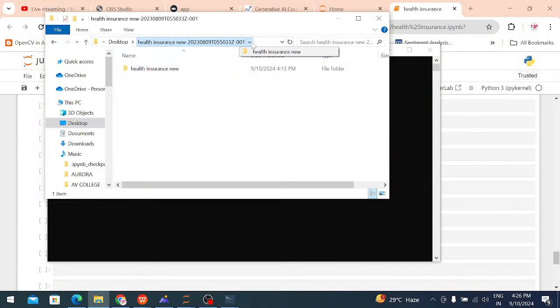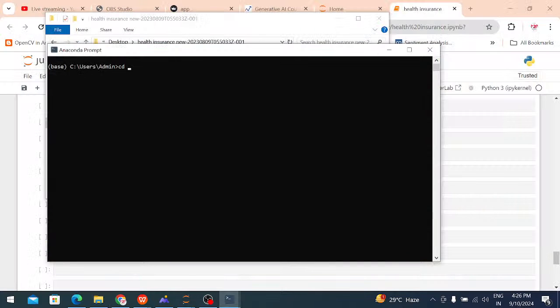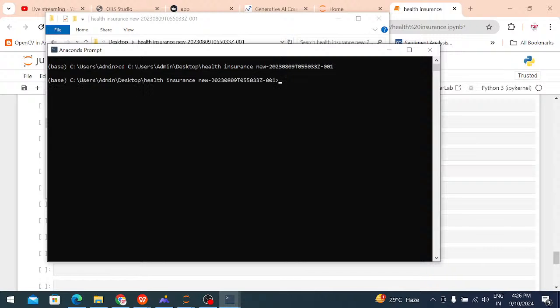I am just copying it with right click, Control C, and Control V to paste. Okay, I am changing to the directory. After that, I am using Streamlit.